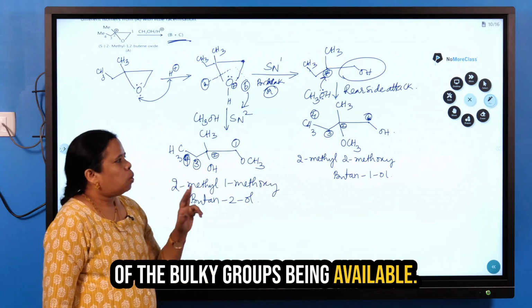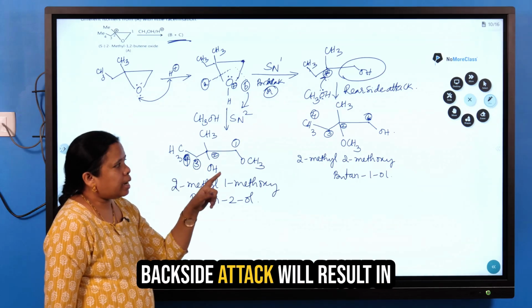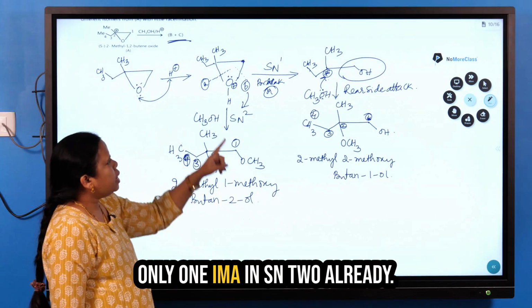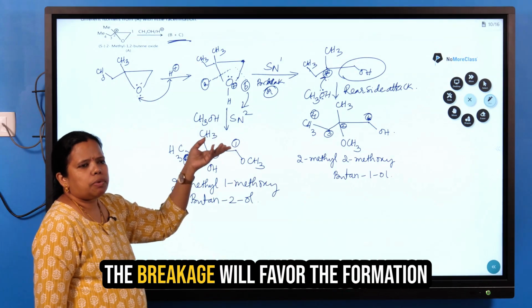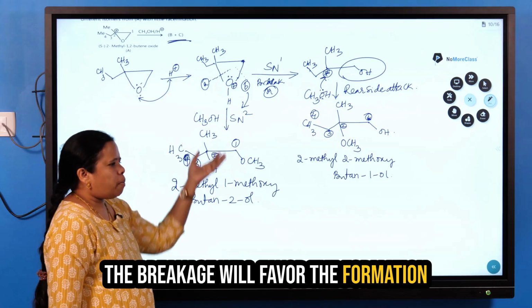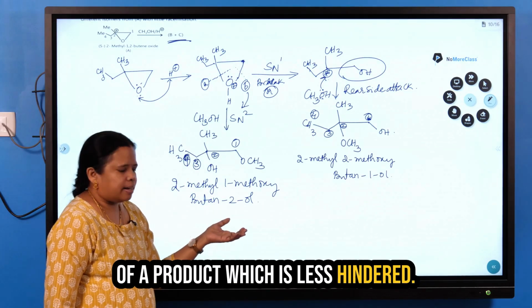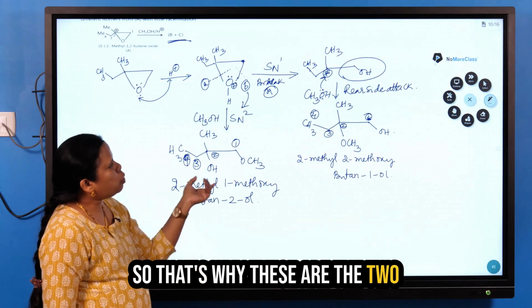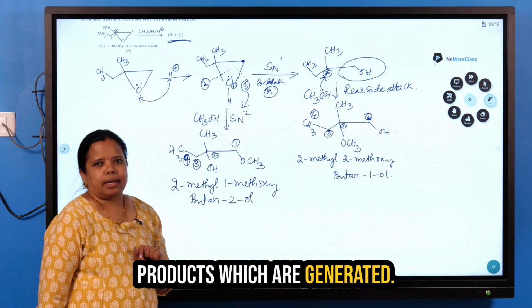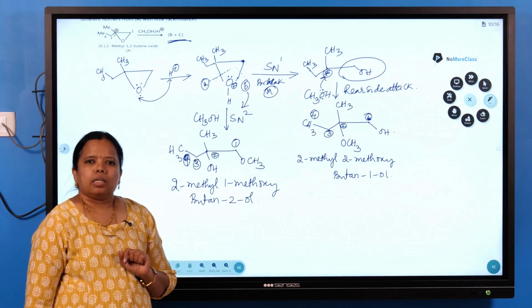Only rear side or back side attack will result in only one isomer. In SN2, the breakage already favors the formation of the product which is less hindered. So that's why these are the two products generated. I hope it is clear. Thank you.